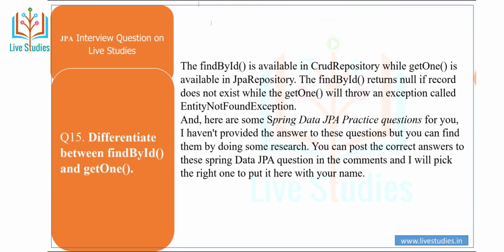Another question is: differentiate between findById and getOne method. The findById is available in CrudRepository, while the getOne method is available in JpaRepository. The findById returns null if the record does not exist, while the getOne method will throw an exception called EntityNotFoundException.